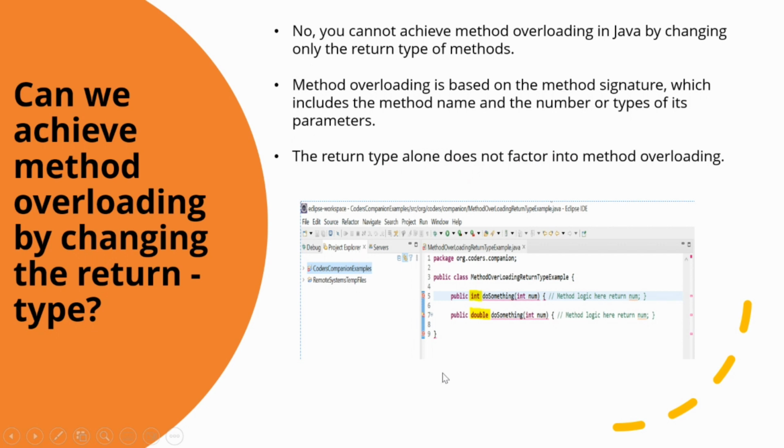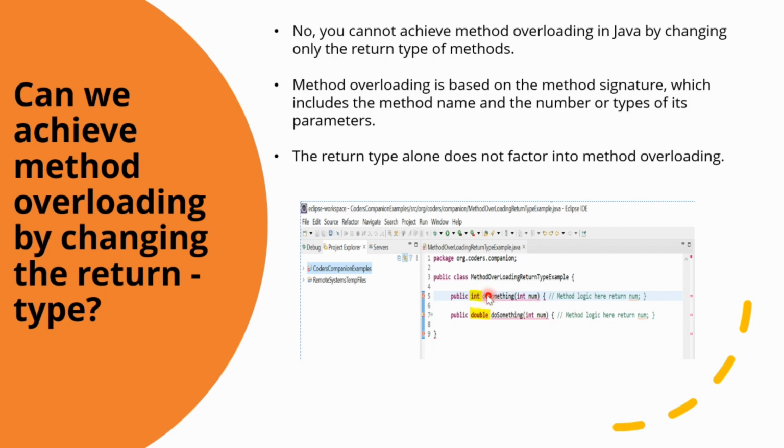So if you attempt to define two methods in the same class with the same name and same parameter list, but with different return type, the compiler will generate a compilation error because it considers that these methods are duplicated and not overloaded. So here I have created an example which is resulting in the compilation error. So in this code, both the methods have the same name, see, doSomething and doSomething, and the same parameter list, that is int num.